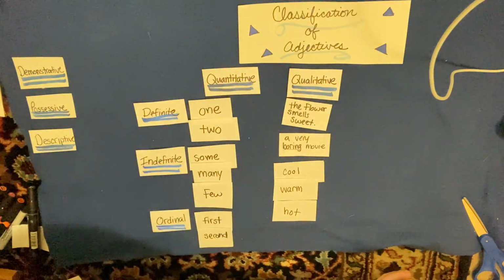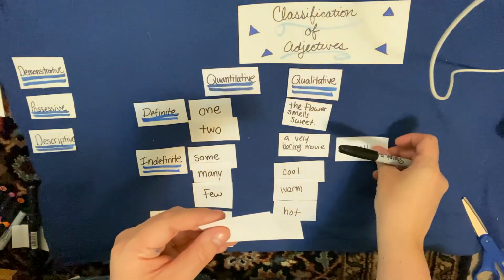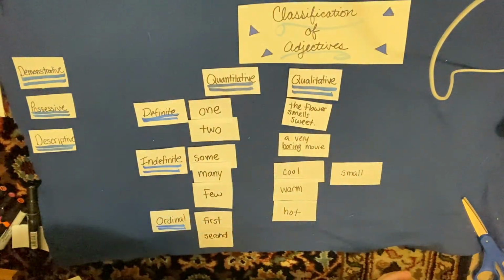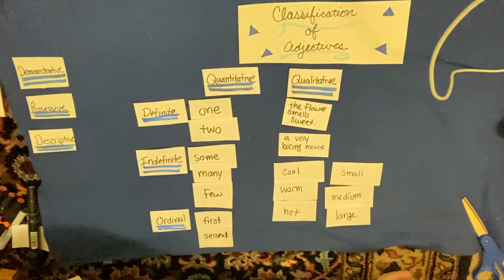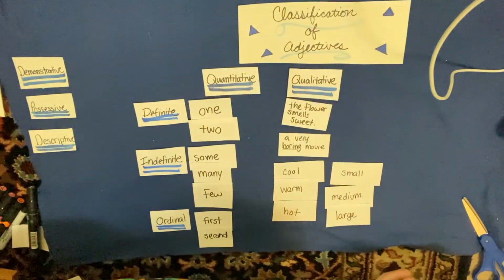Where you could say small, medium, or large. That's also a grade. Okay, so qualitative is evaluating or giving an opinion about a subject or that subject's action rather than just describing something. Okay, so that is qualitative. Let's take a look at our last one.